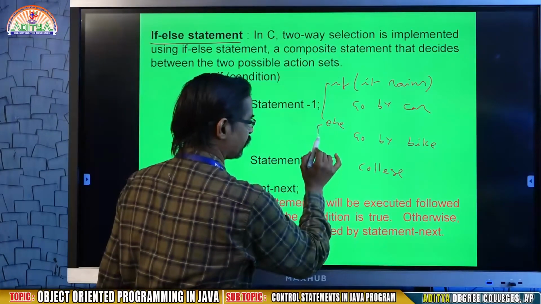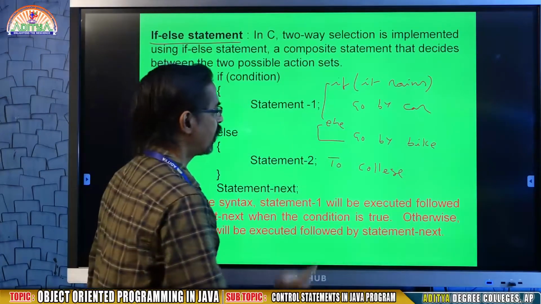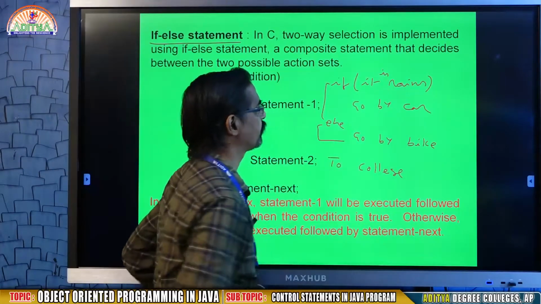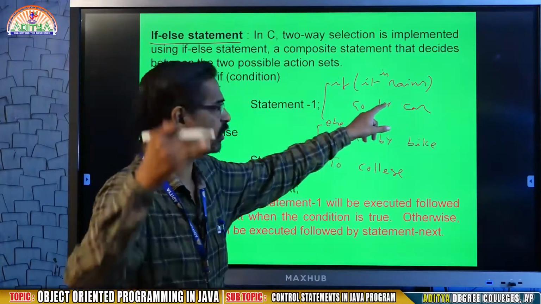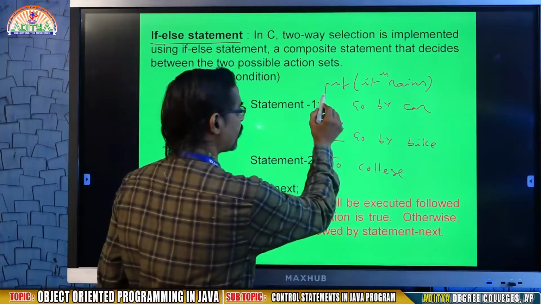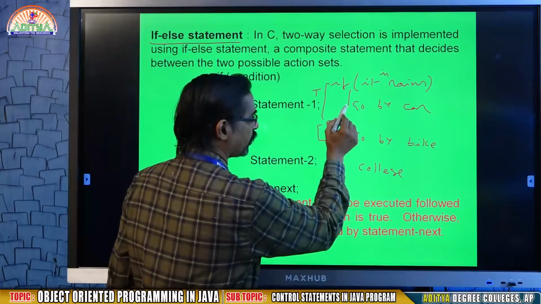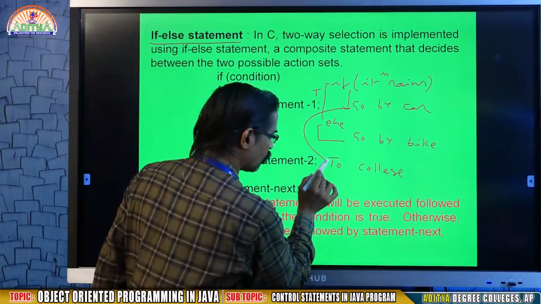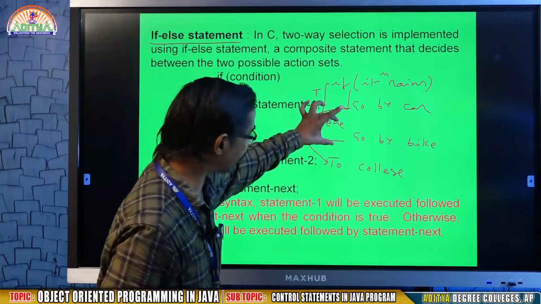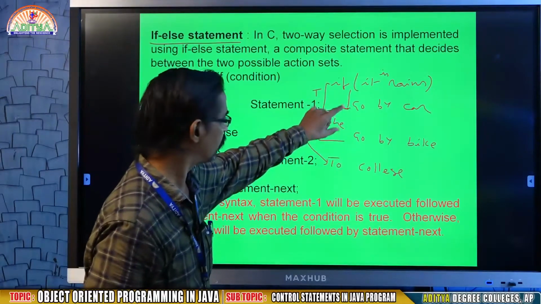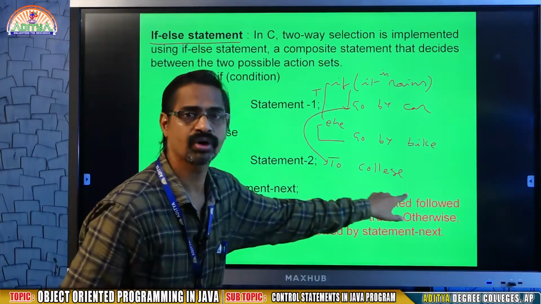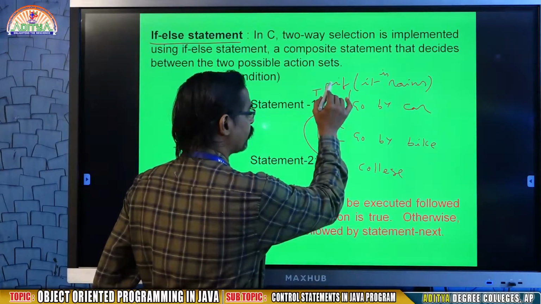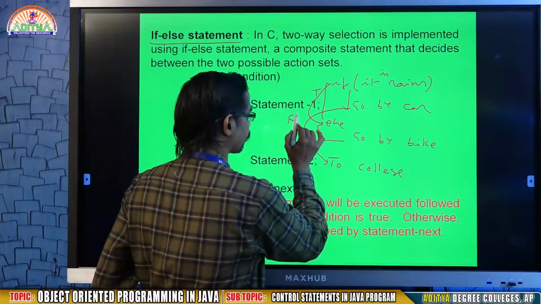This is one context and this is another context. Assume at present, outside, I observe that it is raining. Then what happened? True. When it is true, it executes go by car to college. It will skip the else block. In case it is not raining outside, then it comes to else, that is false.